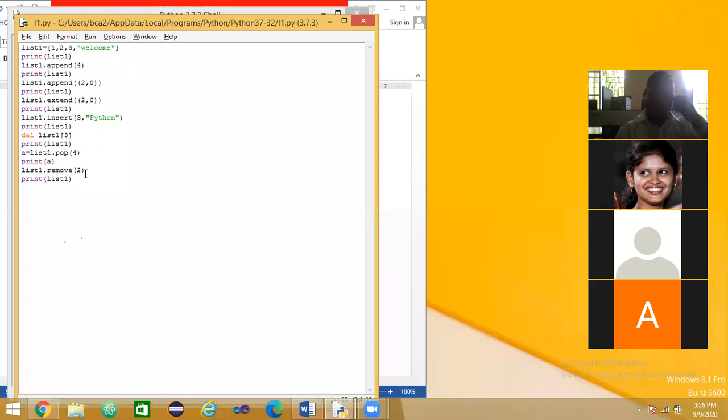Have you understood this one? Somebody respond to me. Remove of 2 means it removes the value 2 from the list. If there are 2 or 3 occurrences of 2 in the list, it removes the first occurrence. Understood this one?